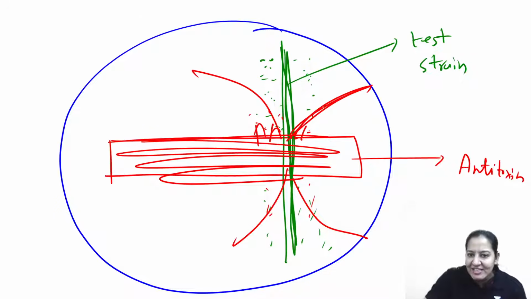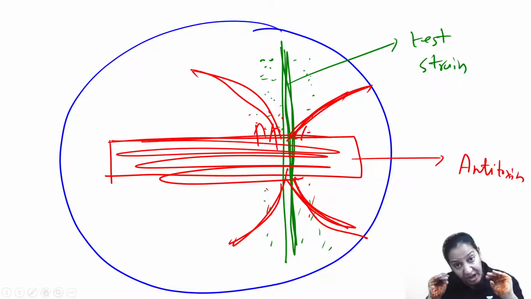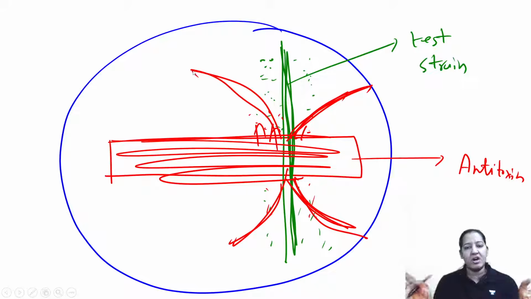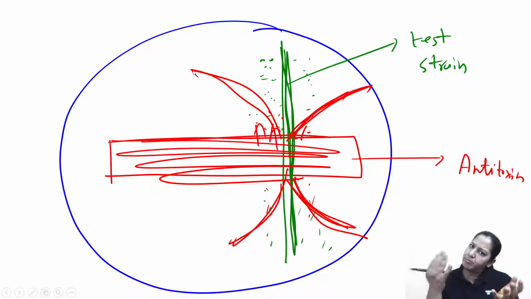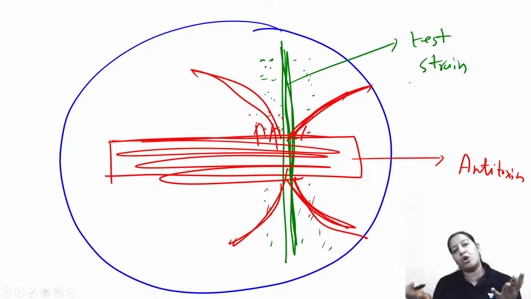So you can see the lines of precipitation at the junction of toxin and antitoxin. If lines of precipitation are formed, it means the test strain is producing toxin. If lines of precipitation are not formed, it means the test strain is not producing toxin. So whether the test strain is toxigenic or non-toxigenic, virulent or avirulent, that can be proven like this.